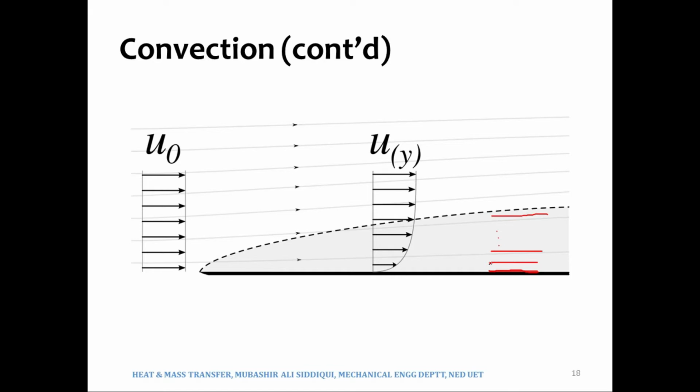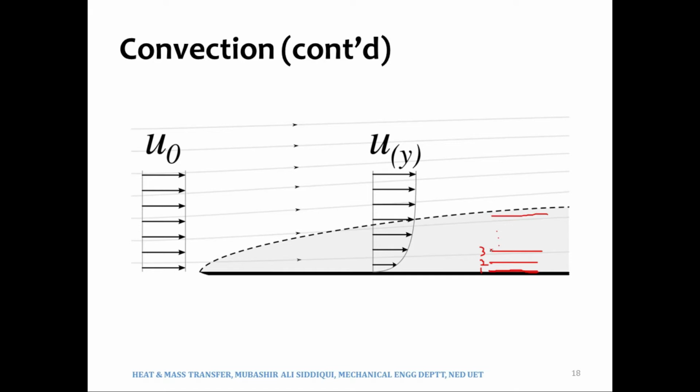It may have a velocity of, for example, 0.5 meters per second. You may assume it as 0.5 meters per second. And then the third layer would have a velocity greater than 0.5.